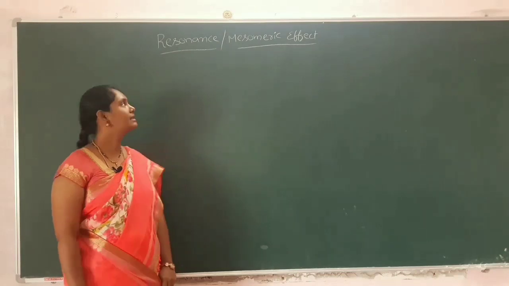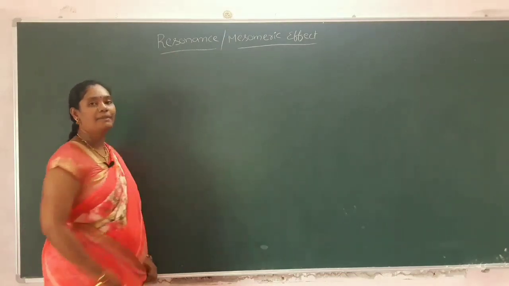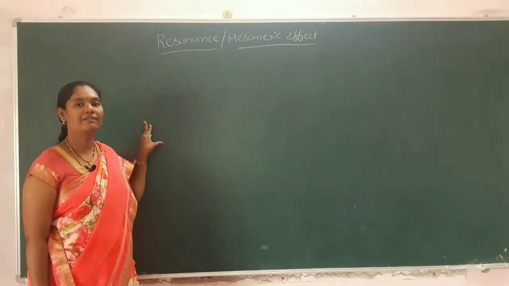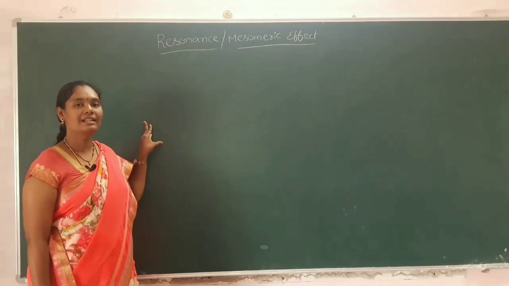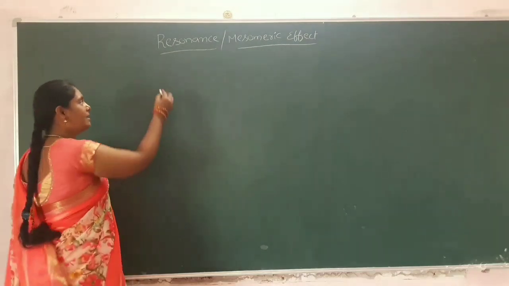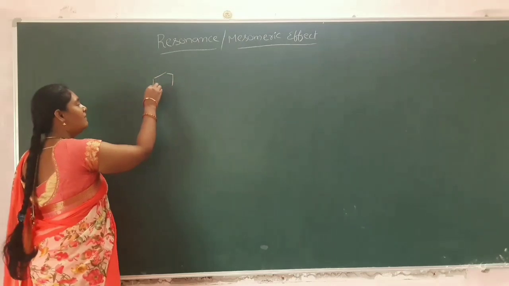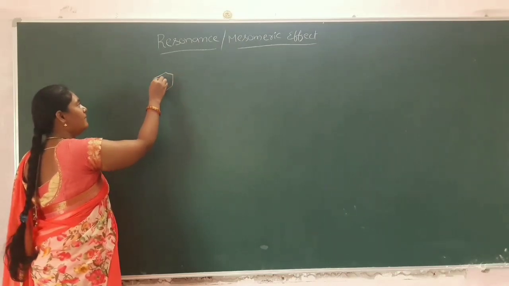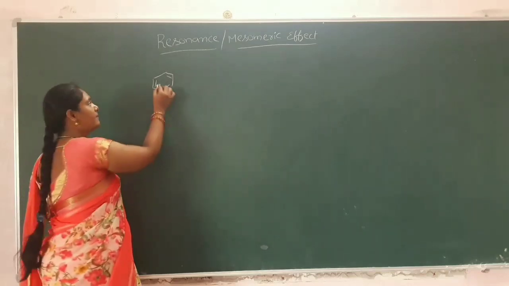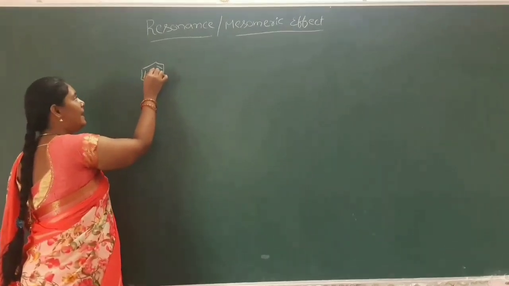Now I am going to explain resonance or mesomeric effect. For a chemical structure, we can write two or more different structures. These different structures are known as resonance structures. For example, if you take the structure of benzene, it has three alternate double bonds and these pi electrons will